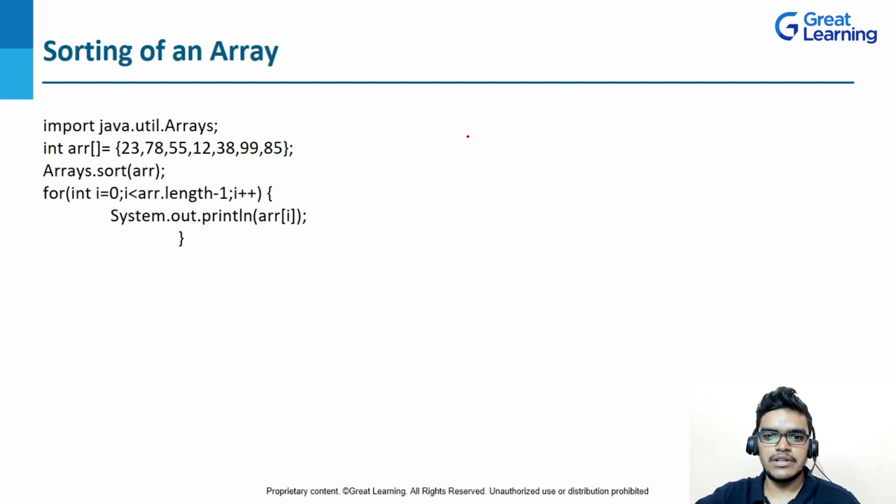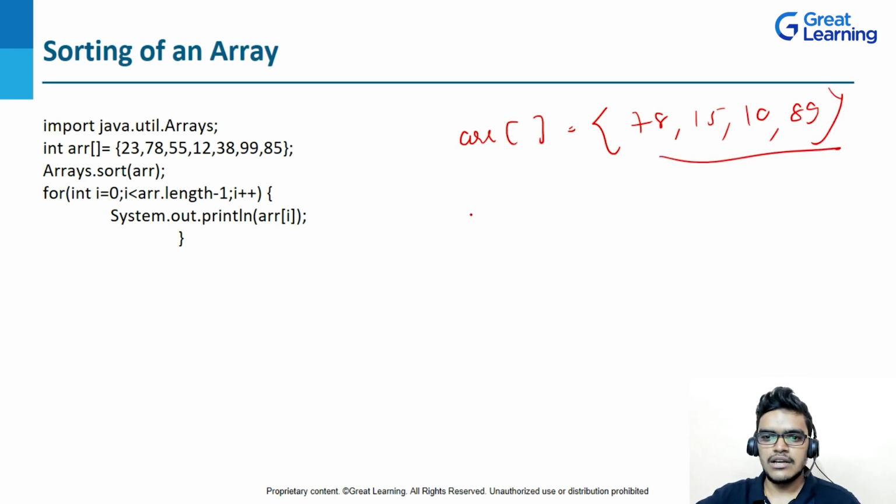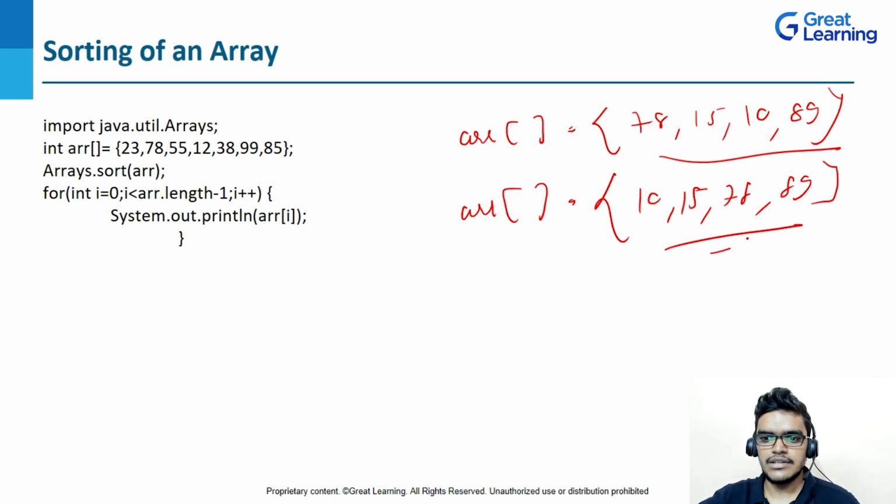So let's say an example. Suppose this is an array. Inside this array I'm having several integer values. I am having 78, 15, and then 10, and let's suppose 89. Sorting means if I'm sorting this array, then I will be getting 10, 15, 78, and 89, right? So this is nothing but my sorting of an array.